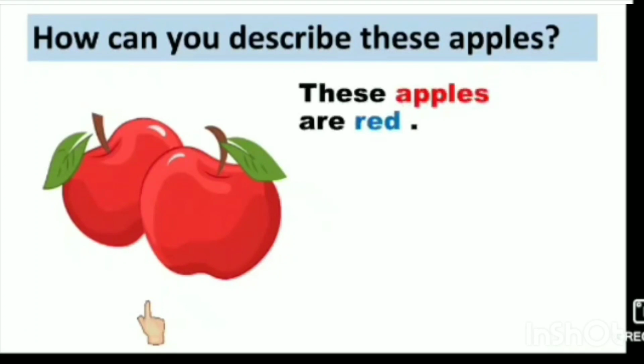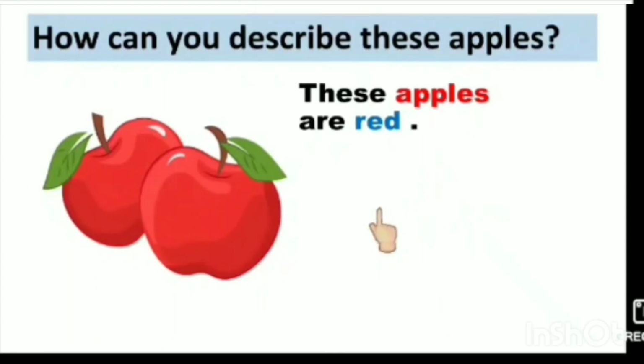Let's see. These apples are red. You can describe in words like this. So here we are describing the naming word apples with the color red. Red is a describing word and apple is a naming word.